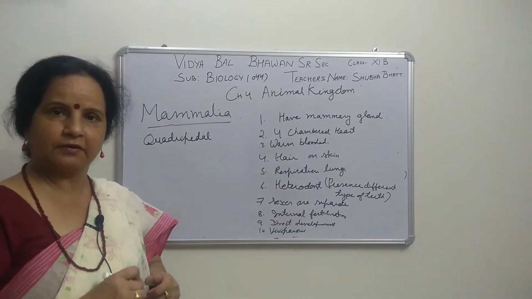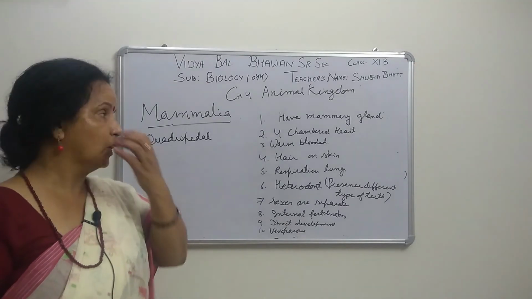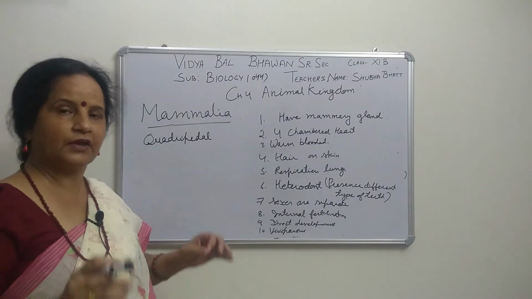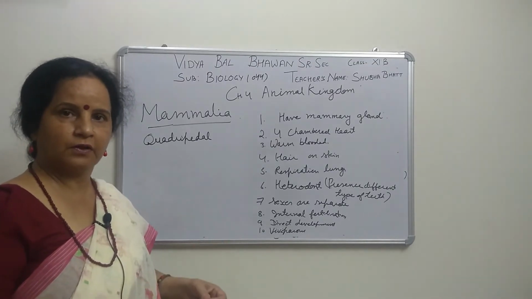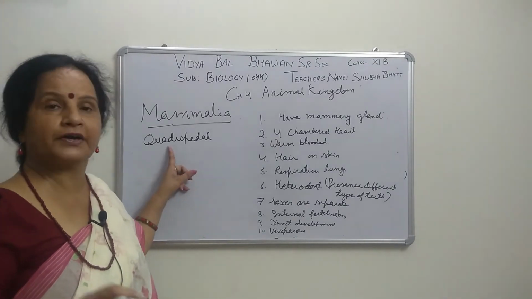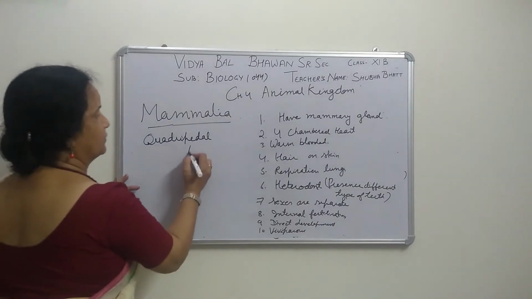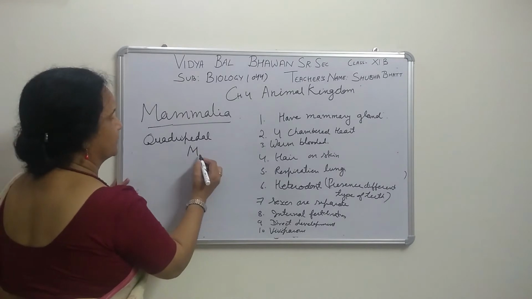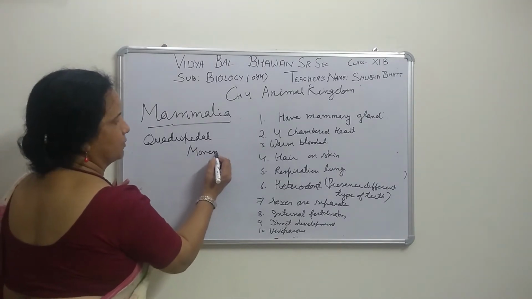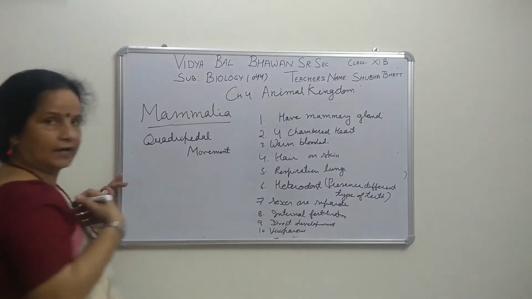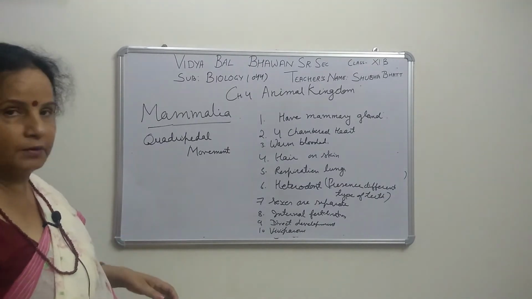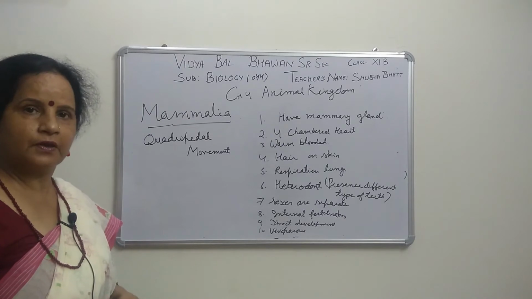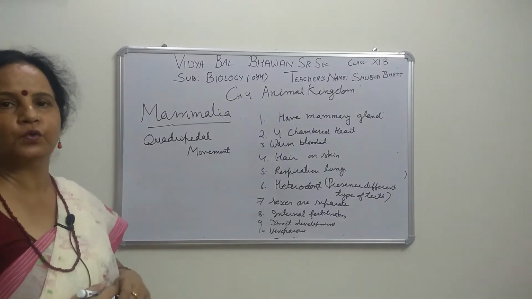Animals like cow, buffalo, dog and cat use all 4 limbs for walking and jumping, so they show quadrupedal movement. Quadri means 4, pedal means legs. But in mammals, we human beings walk with 2 legs, the hind limbs. Our forelimbs are modified into hands.